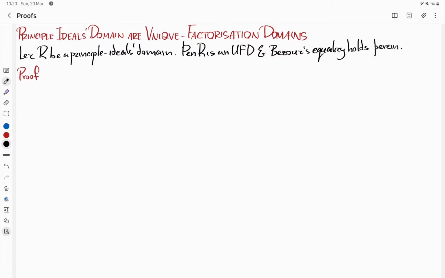So we shall show that this holds for the principal ideals domain, and we shall thus obtain this unique factorization domain.